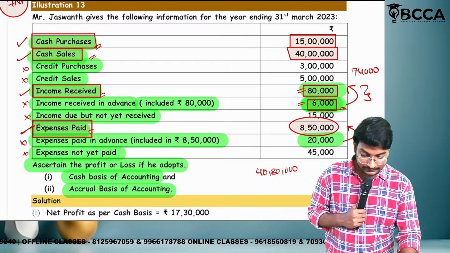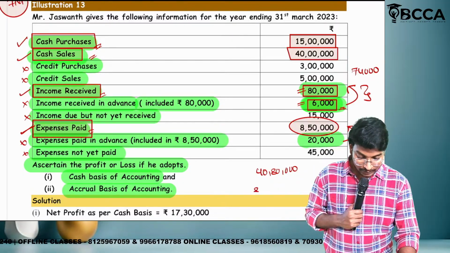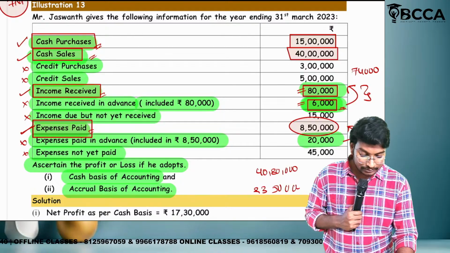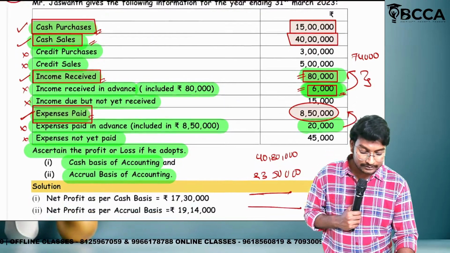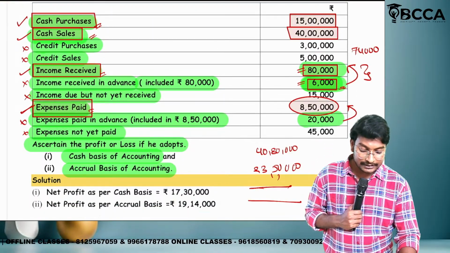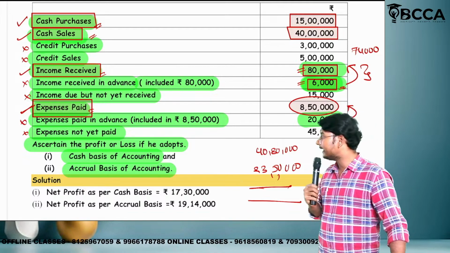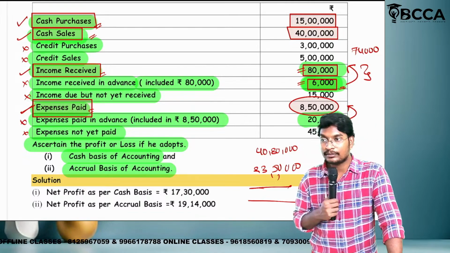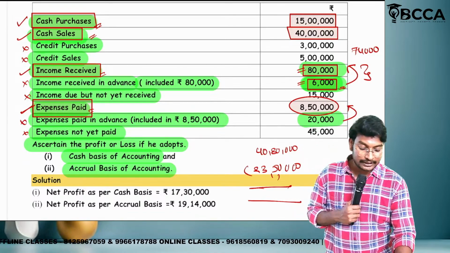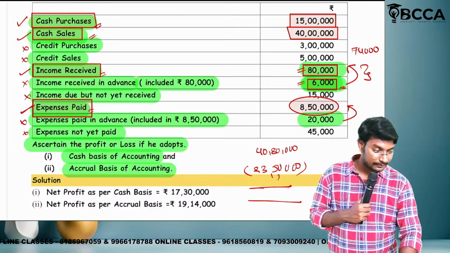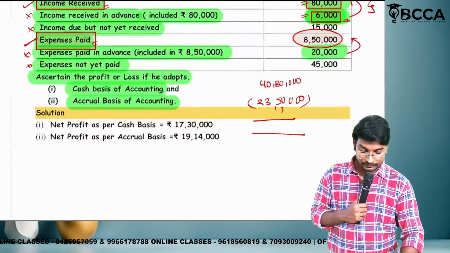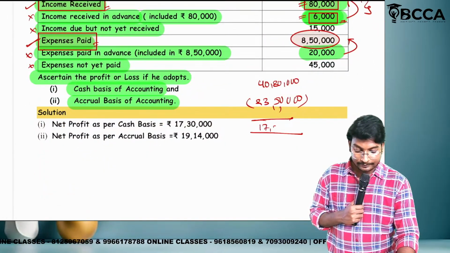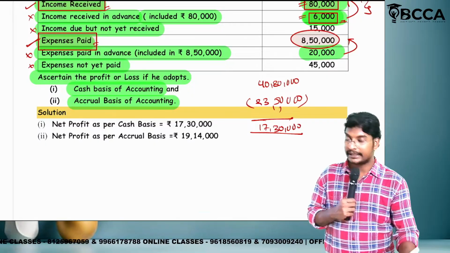23 lakh 50,000. Then we'll get a profit or loss? Profit. Because the income is how much, ma? 40 lakh 80,000. The expenditure is how much, ma? 23 lakh 50,000. What is the profit we will get? 17 lakh. Guys, are you getting my point or not?